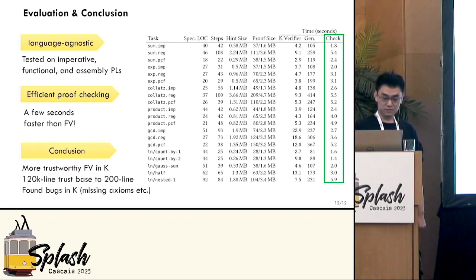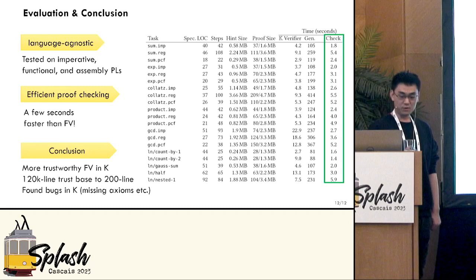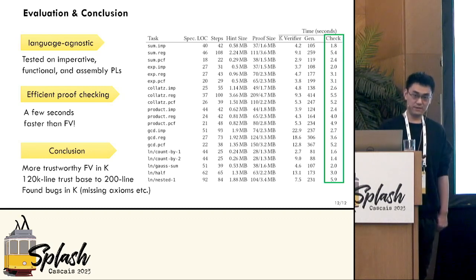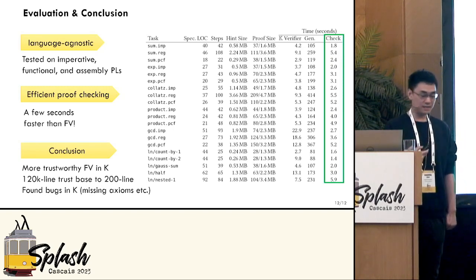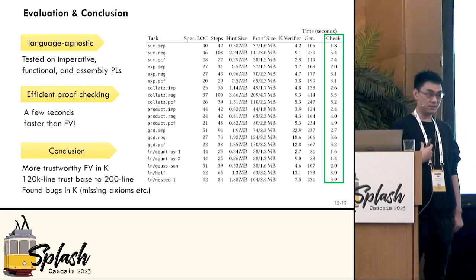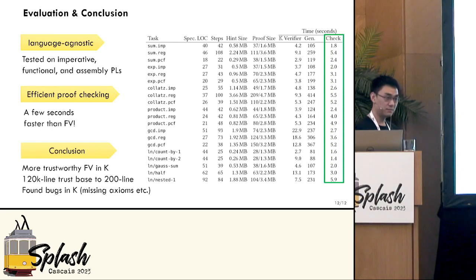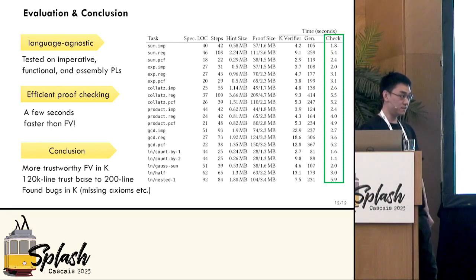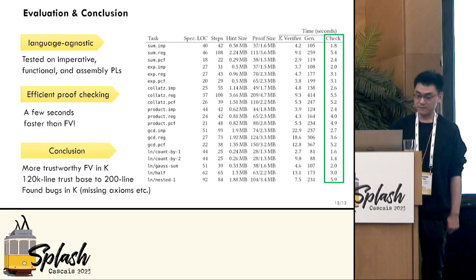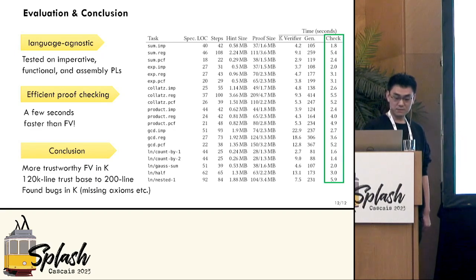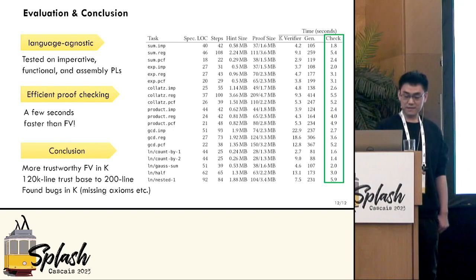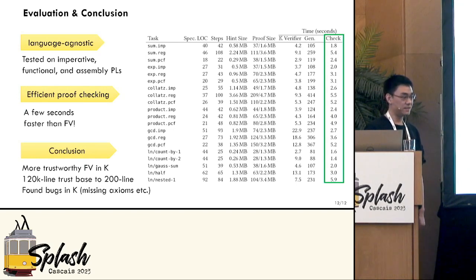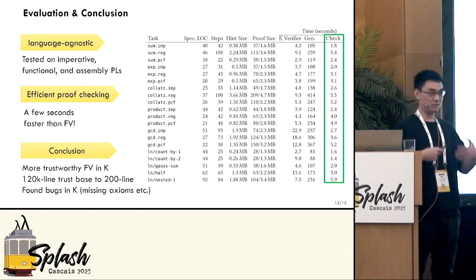Okay. So to conclude, our work brings a more trustworthy form of verification in K, in a sort of translation validation style. And what's interesting is that our work is language agnostic. So we are not specific to a particular programming language, but instead we are based on an open semantics of the language. So it works for all programming languages. And by doing that, we reduce the trust base of formal verification in K from 120K lines to this 200-line checker. And by doing that, we also found bugs in the K framework, like missing axioms, etc. So overall, we make K more trustworthy.